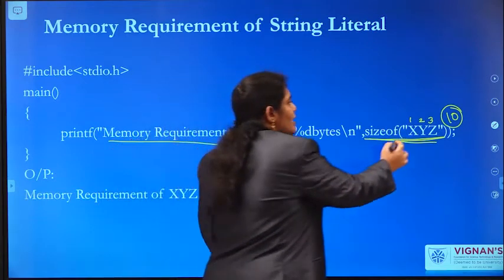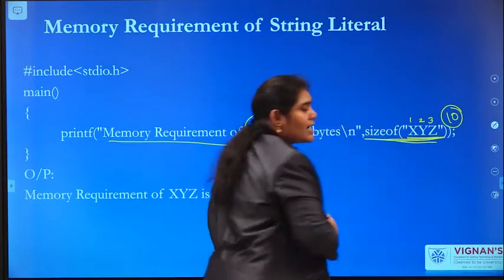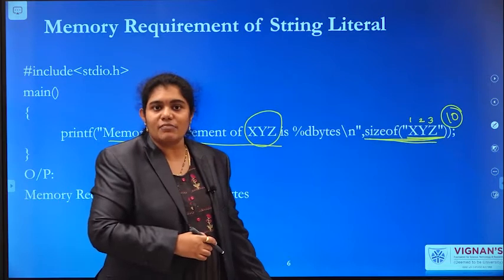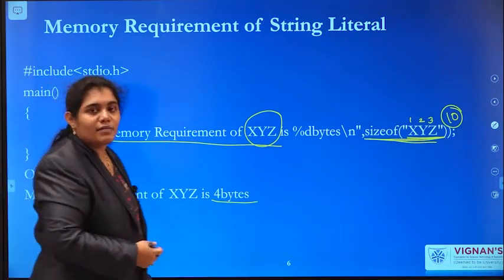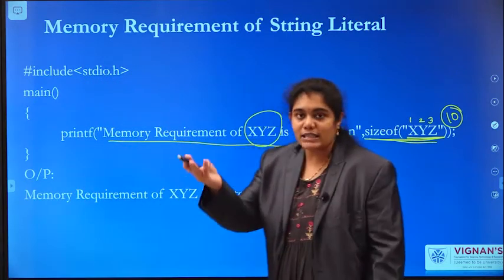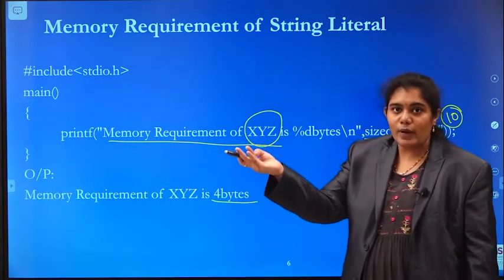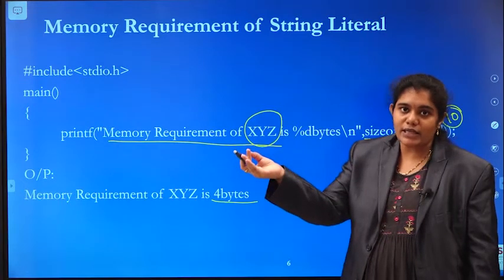So the size of XYZ is nothing but 4 bytes. X requires 1 byte, Y requires 1 more byte, Z requires 1 more byte.